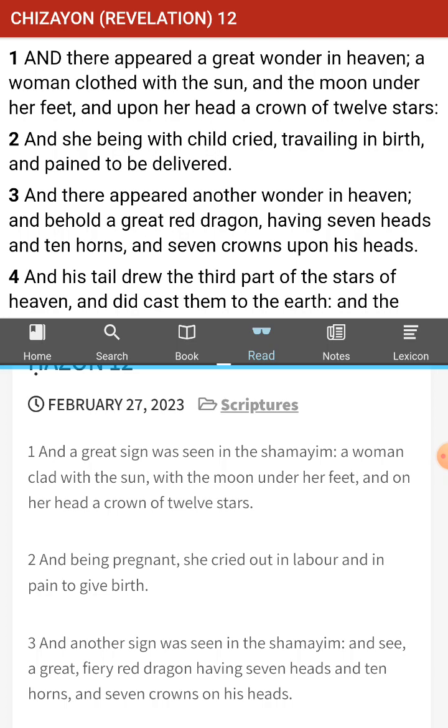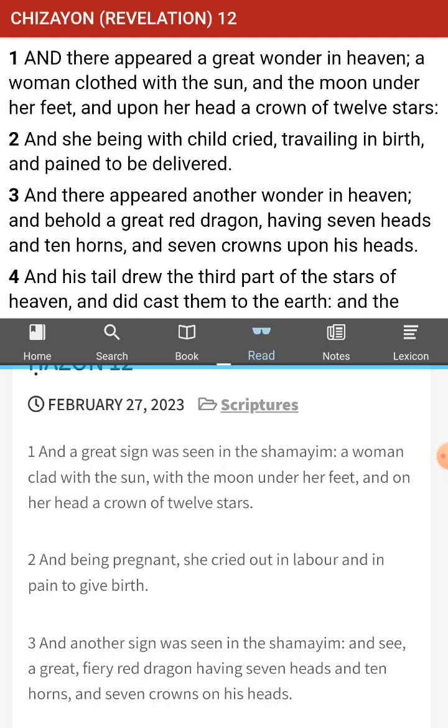Okay. Let's start with this. I think the 12 stars represent the 12 tribes. Right. And what I think the woman is, is the mother of Messiah, because it starts coming down in here and it seems like this is all about Messiah. So we have 12 stars around her head as the crown. We also have the moon under her feet, and she's clad with the sun.